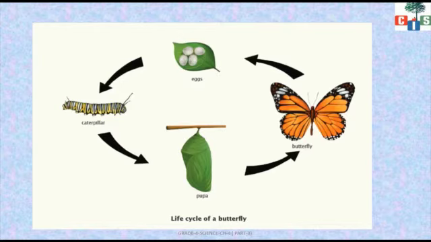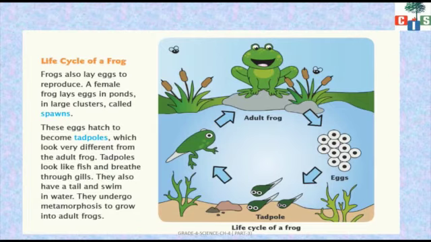Now, one more life cycle we are going to study is the life cycle of a frog. Let us start. Frogs also lay eggs to reproduce. Same as a butterfly lays eggs, a frog also lays eggs. A female frog lays eggs in ponds, in large clusters called spawn. These eggs hatch to become tadpoles.